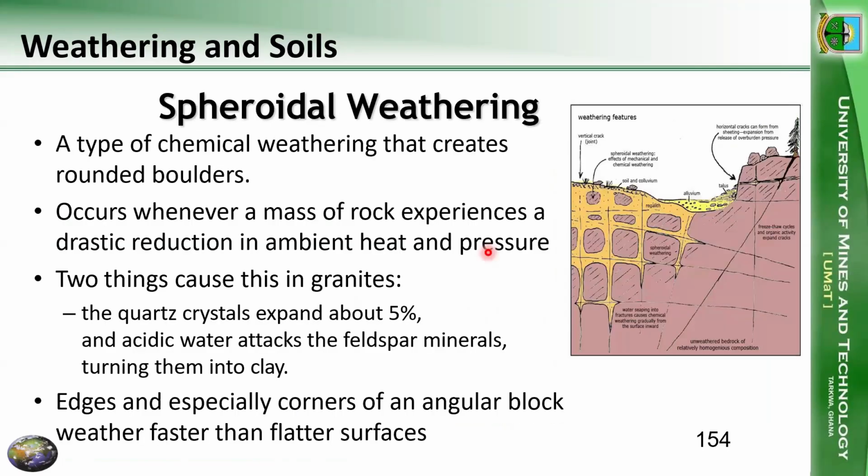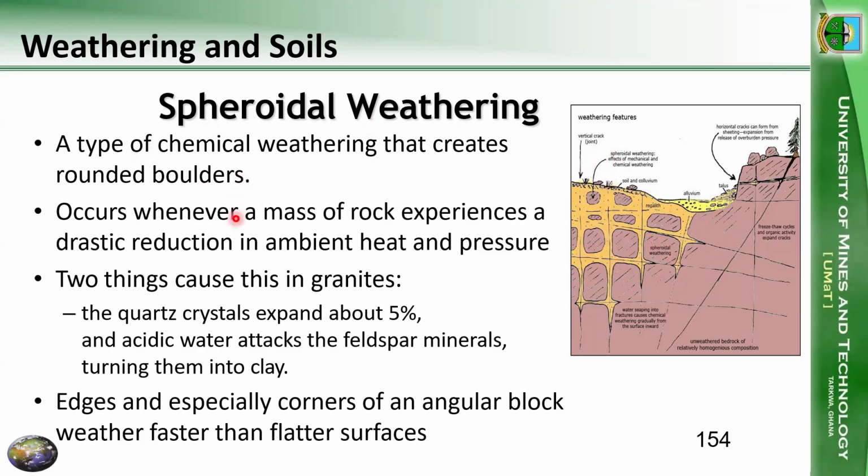Then we could have another special type of chemical weathering called spheroidal weathering. In this case, we are also having rounded rocks. But the difference is that here we have vertical cracks and horizontal cracks in the rock, making the whole rock very blocky, a blocky mass.